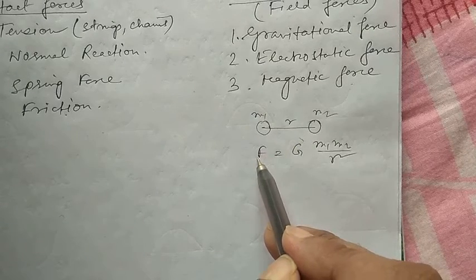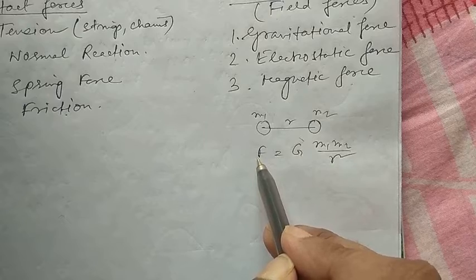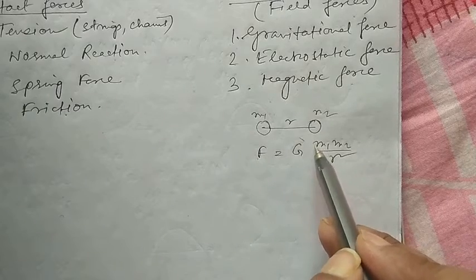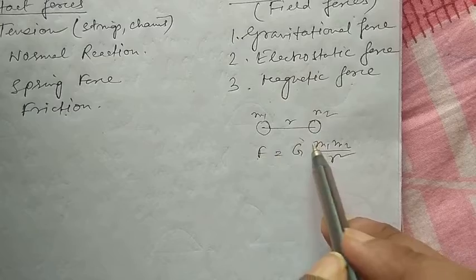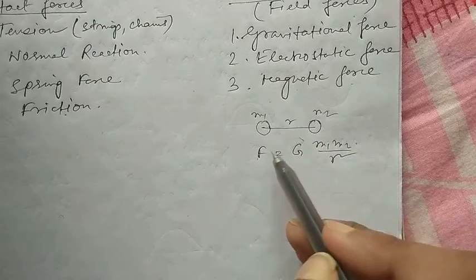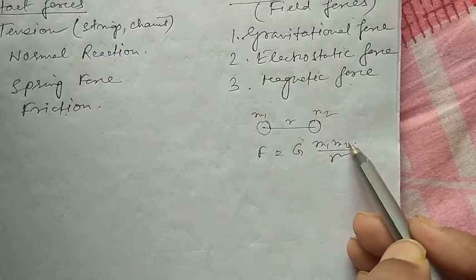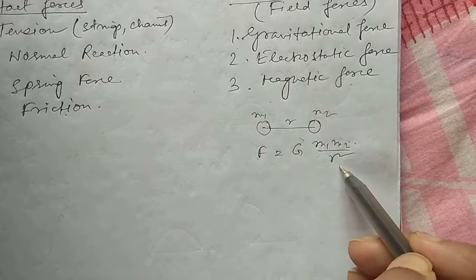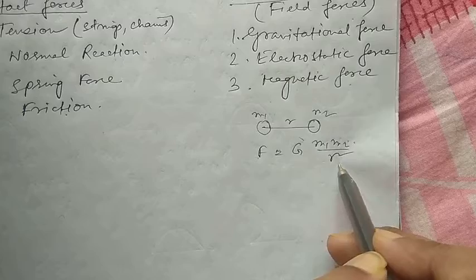Now, this force is known as the gravitational force. It is directly proportional to the product of the masses and inversely proportional to the square of the distance separating them.